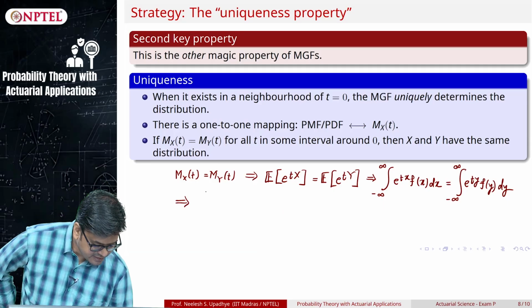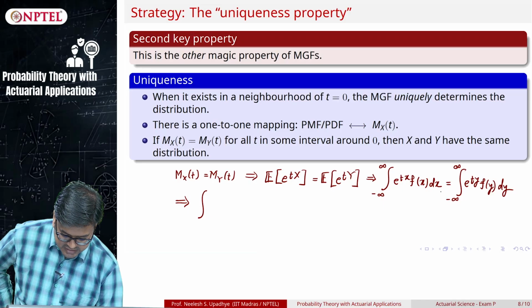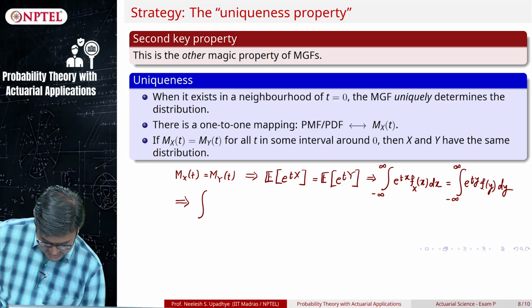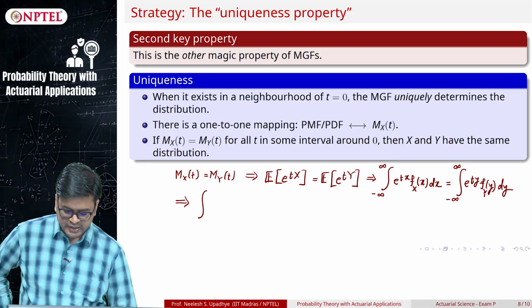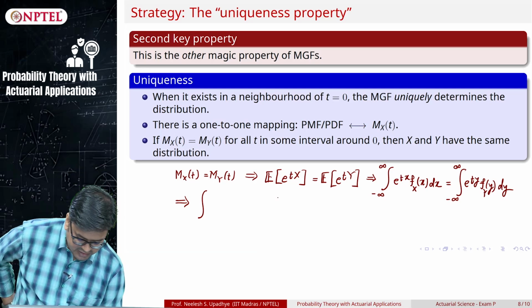And now if I take this right hand side to the left hand side and combine all these integrals, then replace this x. So let us say this is f_X(x), this is f_Y(y). Now these integrals have dummy variables, so I will combine them.